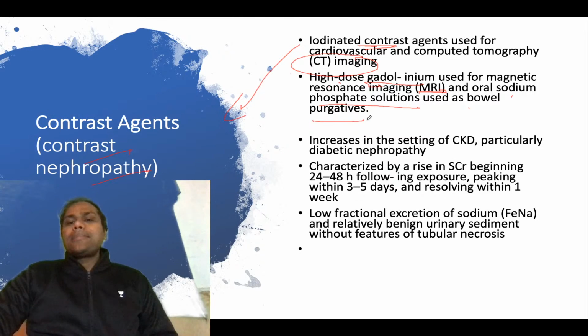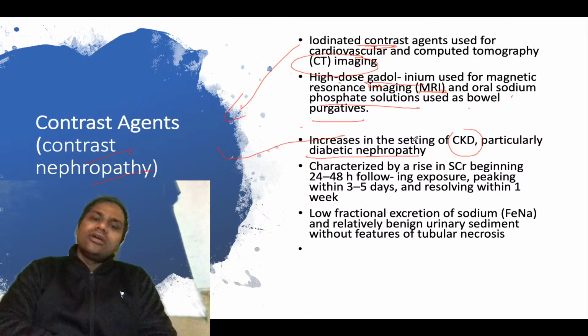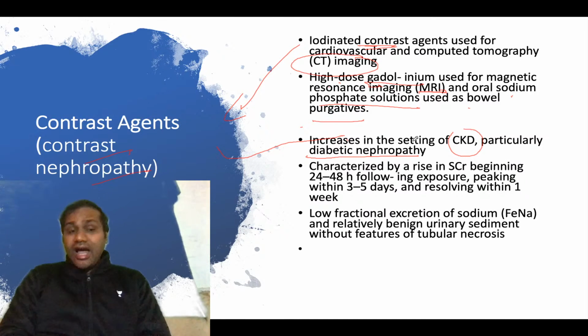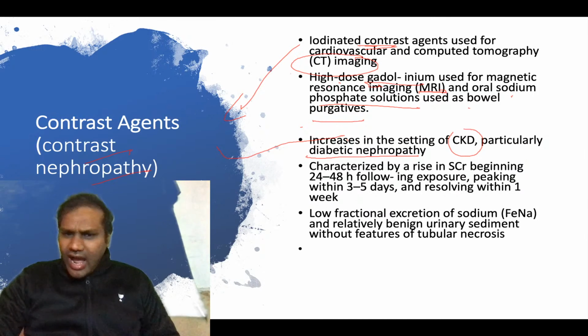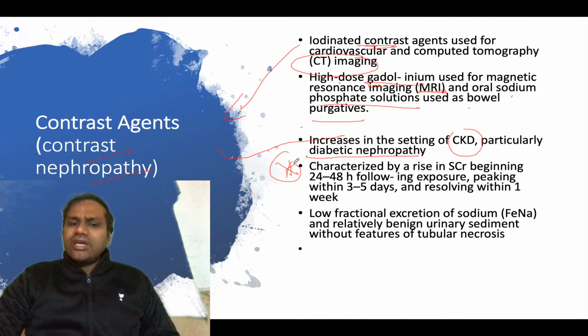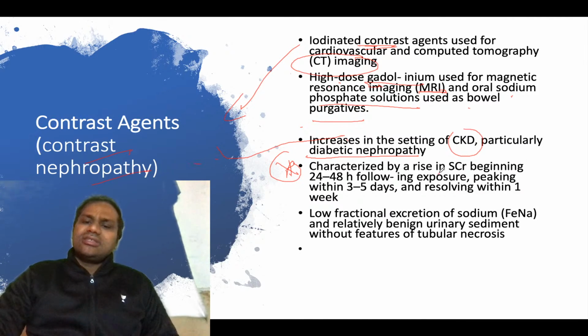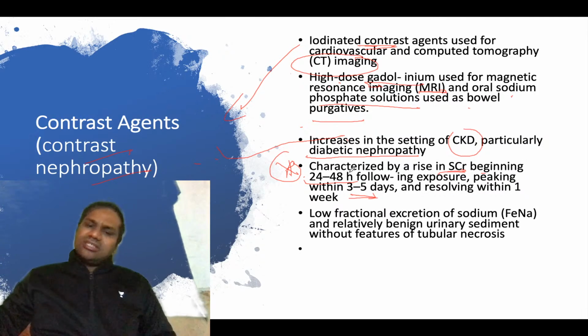This contrast nephropathy can occur highly in CKD patients, particularly diabetic nephropathy. That is again a very high yield point. Contrast nephropathy is high in case of diabetic nephropathy. Now, again a very high yield point: when do you say contrast nephropathy? The serum creatinine begins to rise at 24 to 48 hours following exposure, and it will peak at 3 to 5 days, and in about 7 days this will resolve.